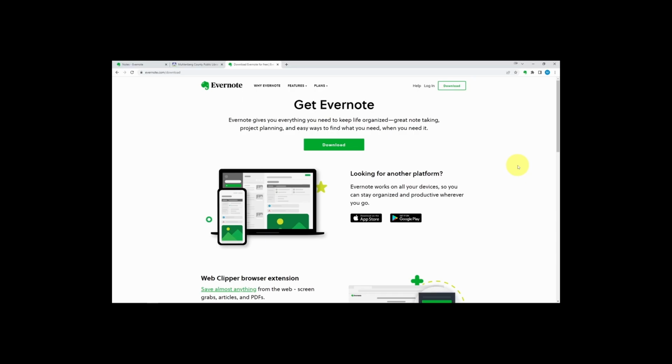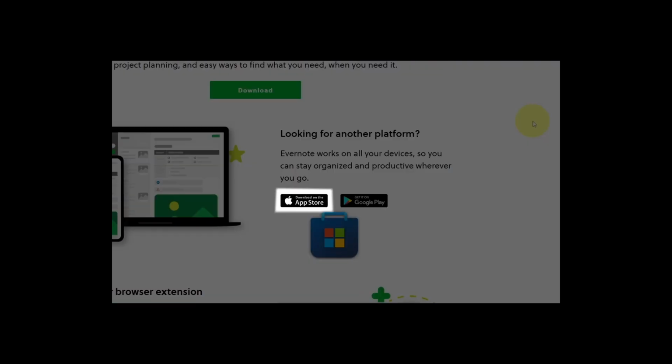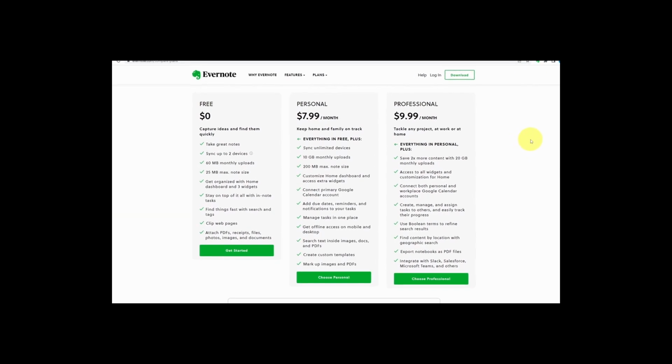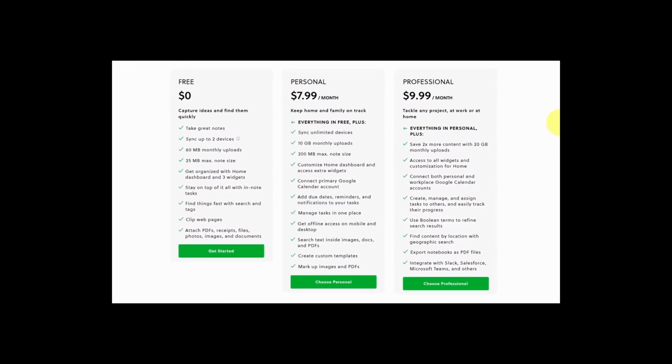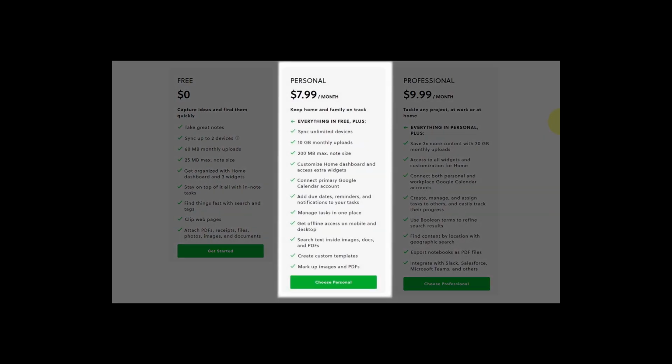I'm using Evernote through a web browser currently, but they also offer it as a standalone app on the Mac App Store for both desktop and mobile, Microsoft Store for PC, and Google Play Store for Android. Evernote does offer 3 tiers. Free is of course the most basic, but does pretty much everything I need it to do. In the event you need more, such as syncing unlimited devices or a bigger upload size, you can get the personal tier for about $8 a month.